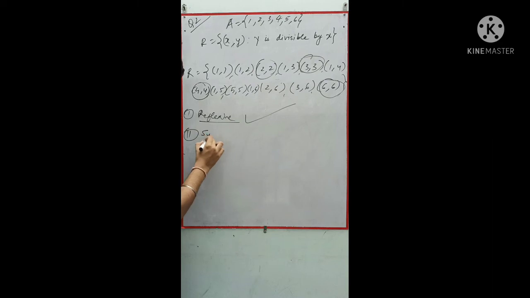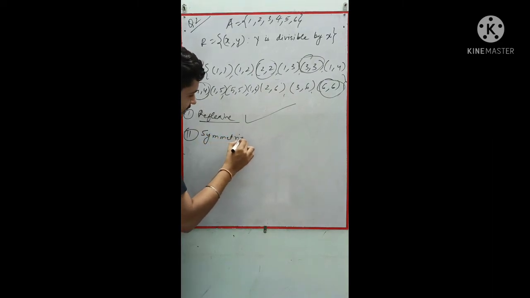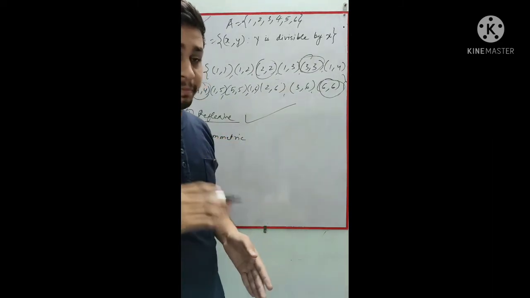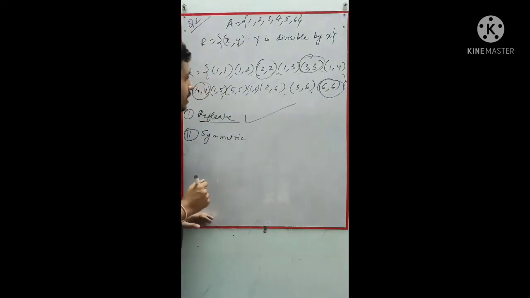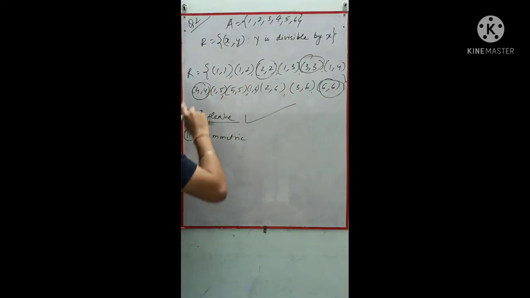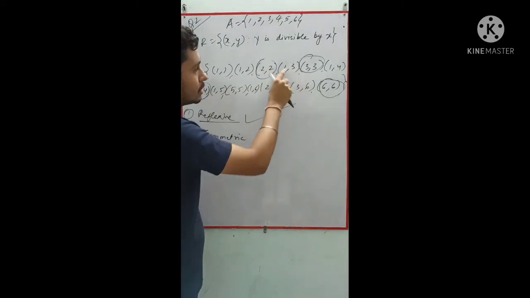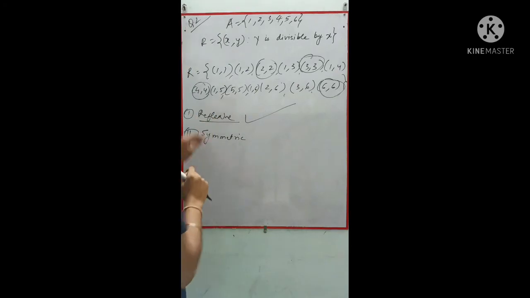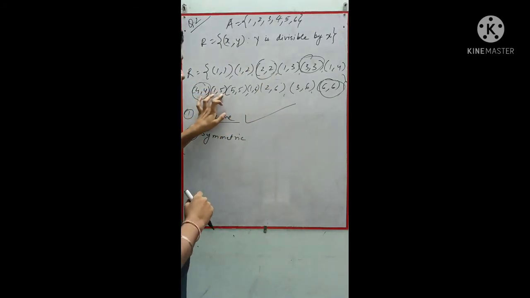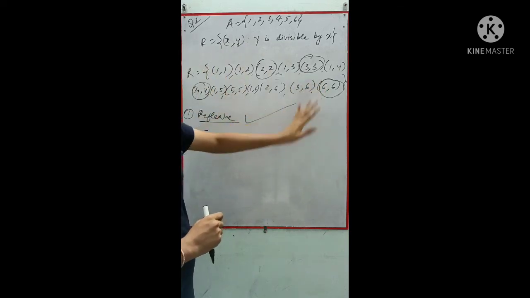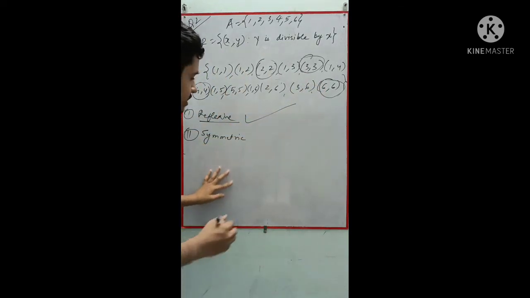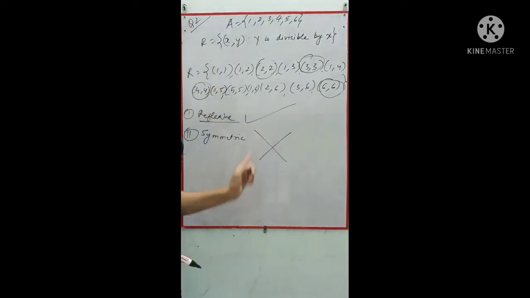Now let us come to the symmetric one. Symmetric says if A is related to B, which implies B should also be related to A. So can you spot here one pair, for example we pick (1,3)? There you must have (3,1) also. Can you find (3,1) here? No. If we take (1,5), (5,1), can we get it? No. So we are not getting a symmetric relation. That is why it is not a symmetric relation.